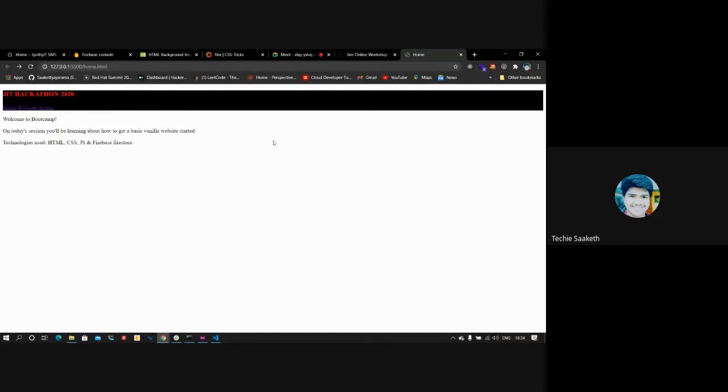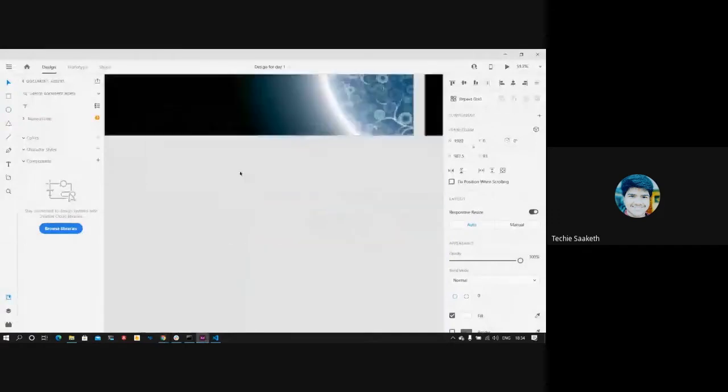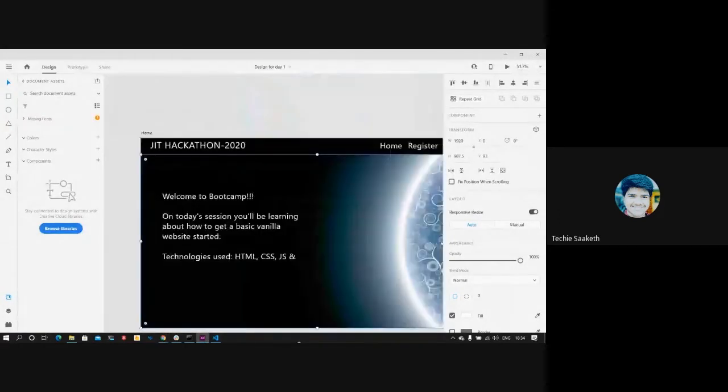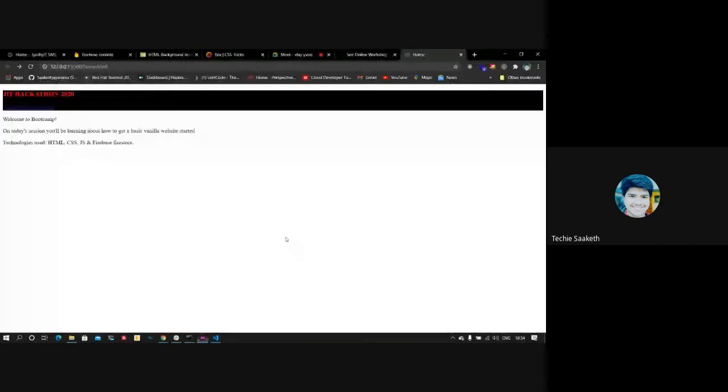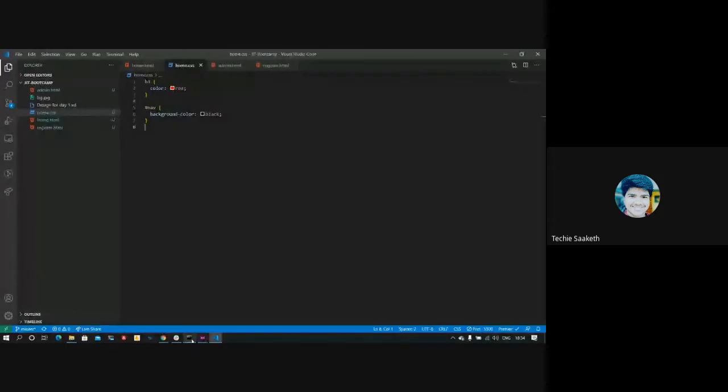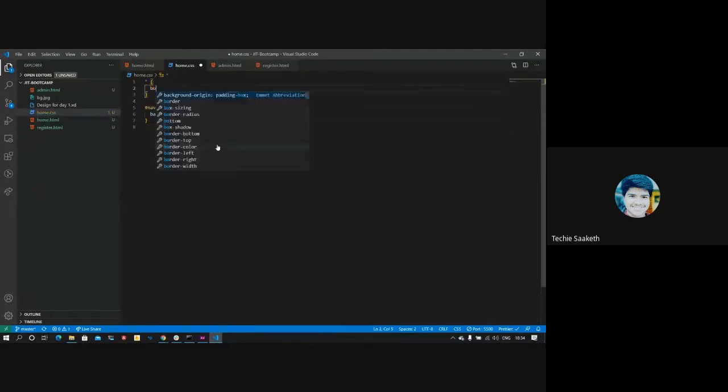You can see here that the background of the navigation bar is black, but there are some white spaces on the left, right, and top. But in our design, we don't have such white spaces, so we have to remove them. To remove that, there is another selector which selects every element, the star or asterisk. We use the asterisk symbol to select everything. We'll try to reset everything. We'll reset the margin to 0 pixels and the padding to 0 pixels.